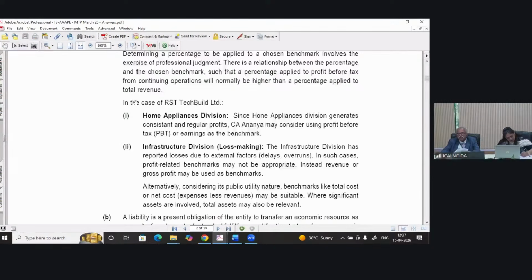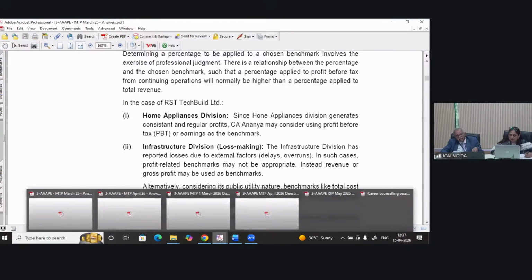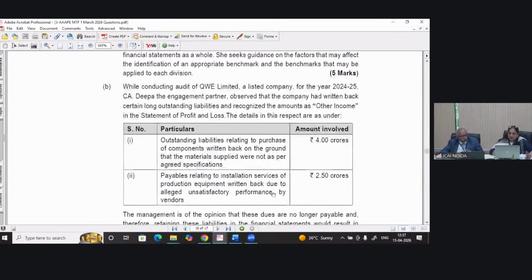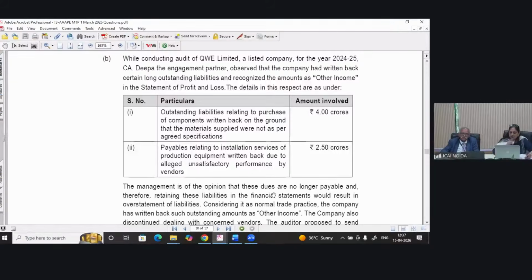Where significant assets are involved, I give you one example, like in the case of a real estate company, which has a sufficient stock of properties in its balance sheet, total assets may also be relevant. So this is all about this first question A, about materiality, SA 320. Now moving to the next question. Question number 1B.